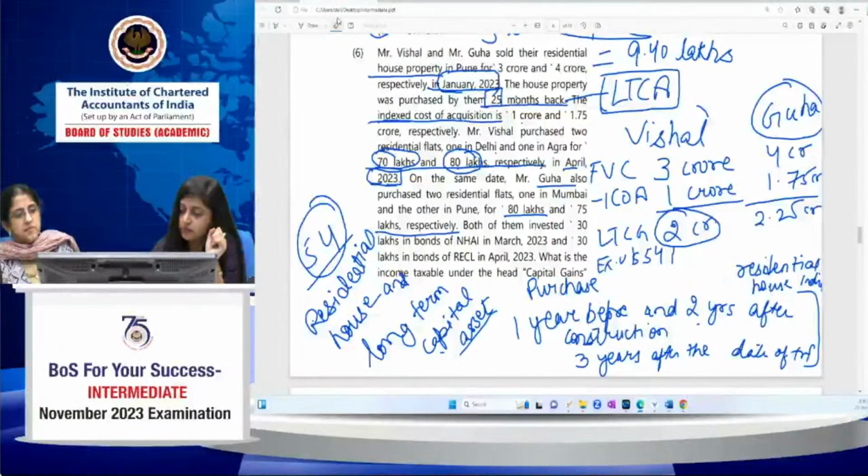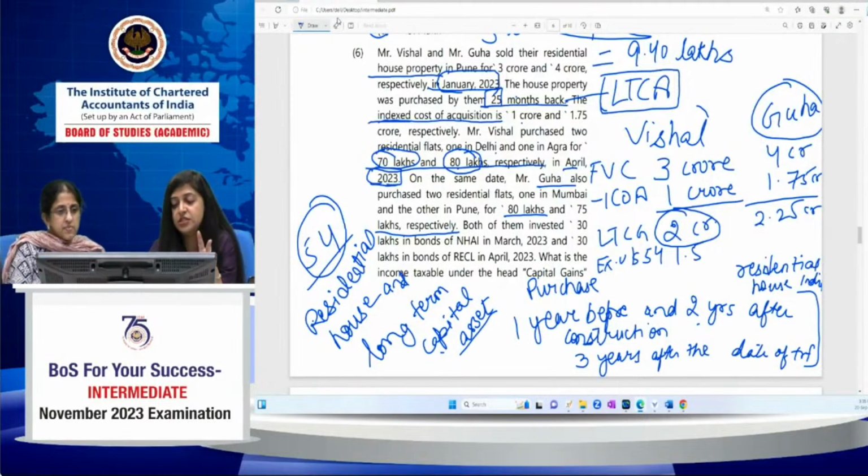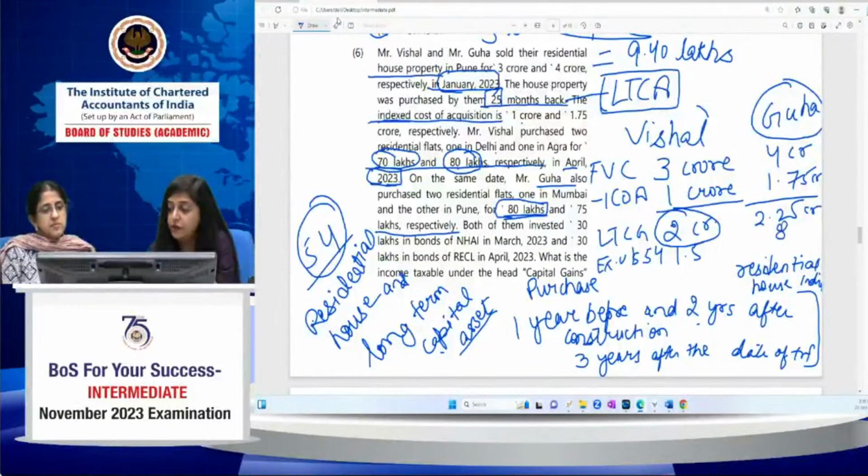Mr. Guha has also purchased 2 residential flats, one in Mumbai for 80 lakh and one in Pune for 75 lakh. But he doesn't have that option. So he can claim exemption only in respect of one residential house. Obviously, it's beneficial to claim exemption in respect of the Mumbai house, because for that he will get the exemption of 80 lakh instead of the Pune house of 75 lakh. So the exemption under section 54 for Mr. Guha will be of 80 lakhs.